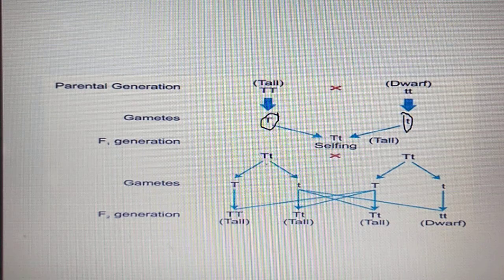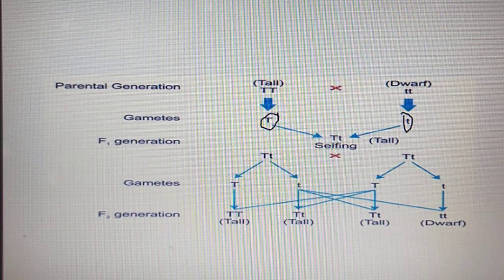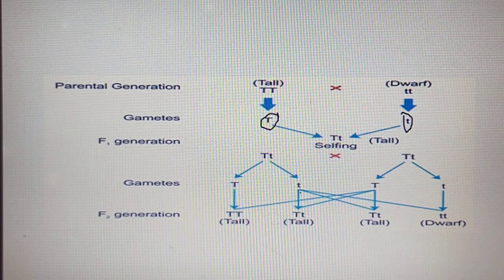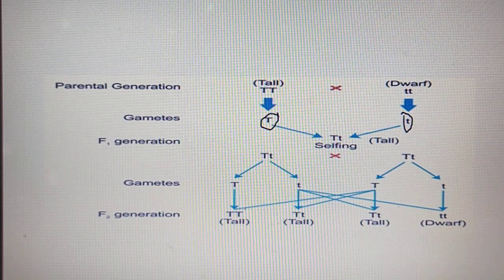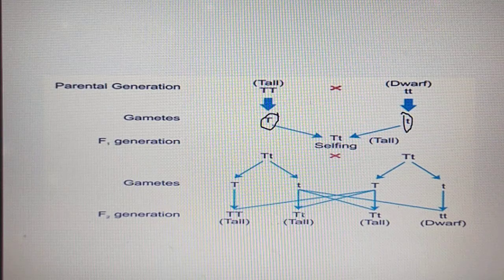So there is a chance of two different types of gametes. One gamete will have capital T, another gamete will have small t. Here also one gamete has capital T, another gamete has small t. So here one capital T from the father, one from the mother. Here one from the father, one from the mother. Here also one from the father and one from the mother.